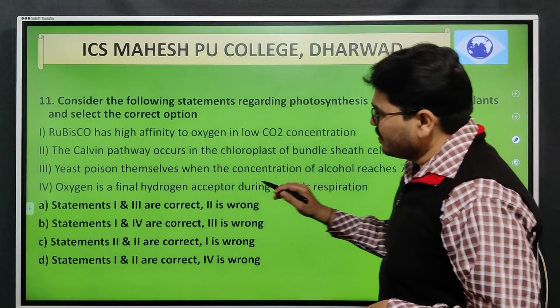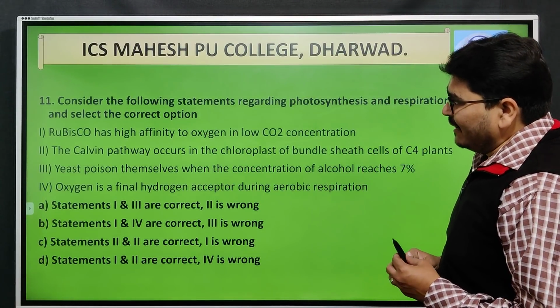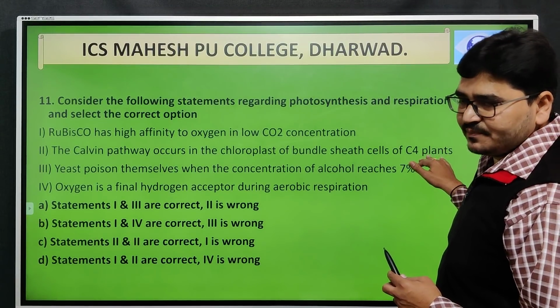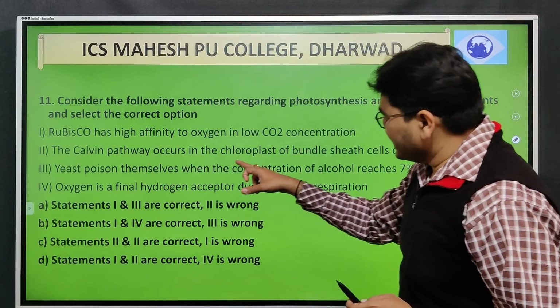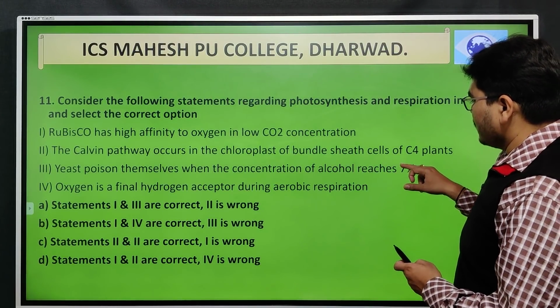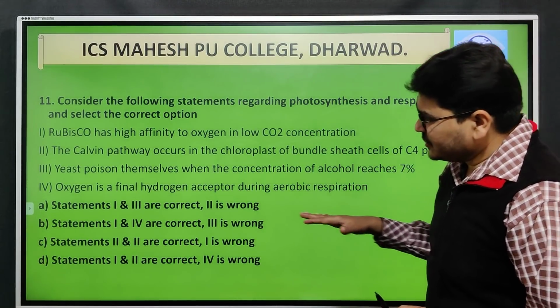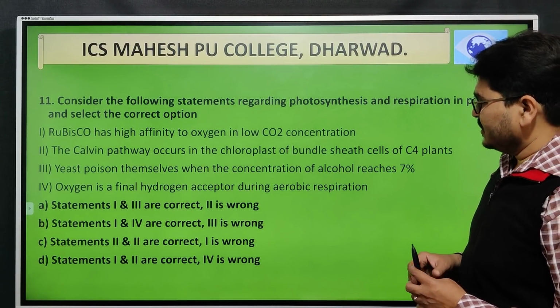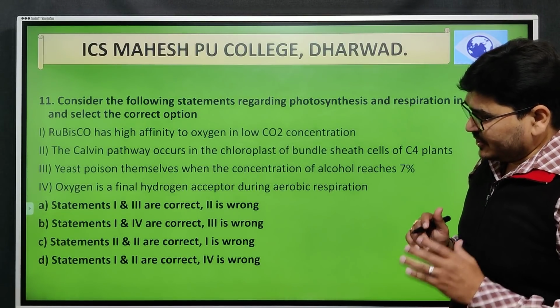Statement 1. And statement 2, the Calvin pathway occurs in the chloroplast of the bundle sheath cells of the C4 plants. Next, yeast poisons itself when the concentration of alcohol reaches 7%. And the fourth statement, oxygen is the final hydrogen acceptor during aerobic respiration.